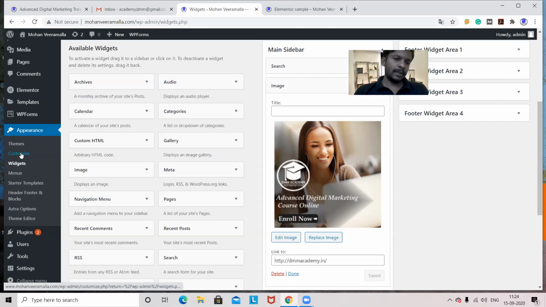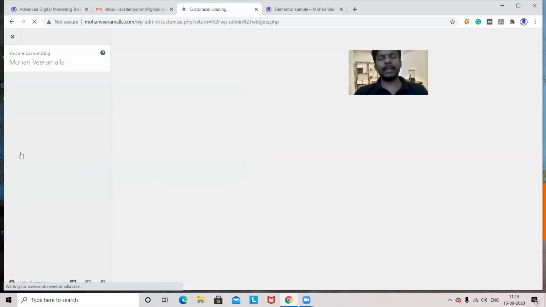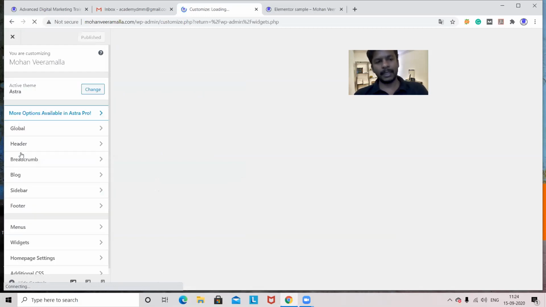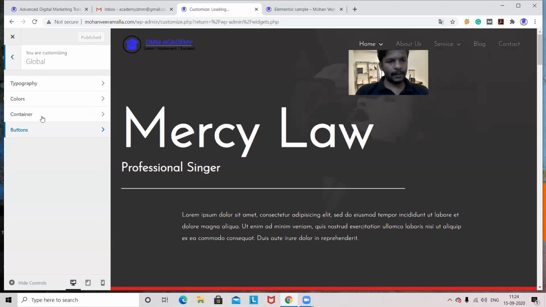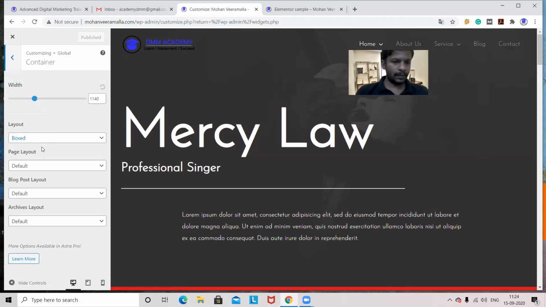First thing, you have to go to customize, and there you have to analyze the type of layout, full width layout or right sidebar layout. Different sections will be available. So here we have to analyze. It may be in global, typography, container. We have something boxed, default, archives, default. Okay, fine. Everything is normal here.